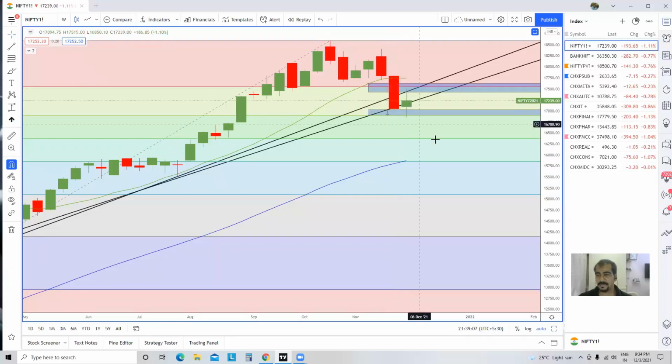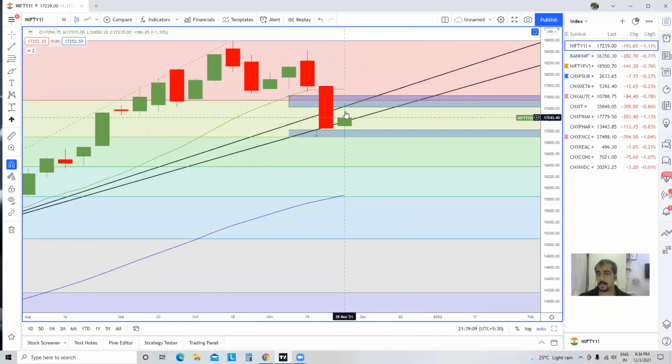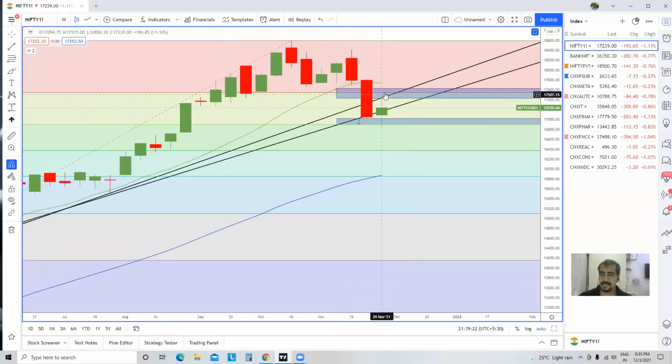Also, this candle which has been made, what has happened over here? It has a big wick on the upside, it again has a big wick on the downside, and the real body is small. It's like, where did you go? Nowhere. Wherever you went, you came back from there. Why is it happening? Because it is stuck in a range.